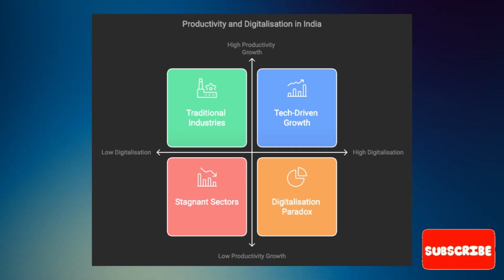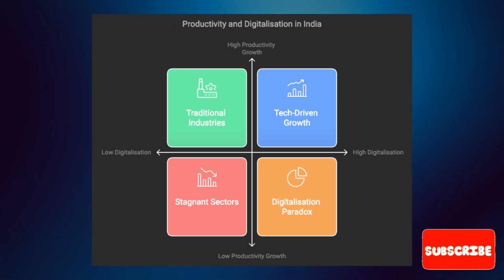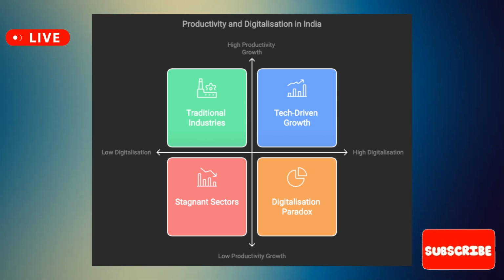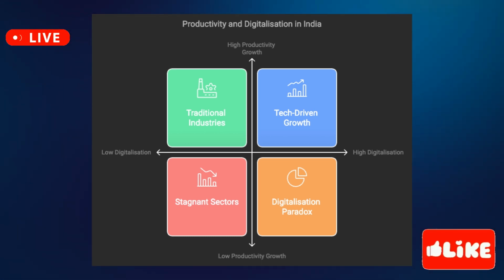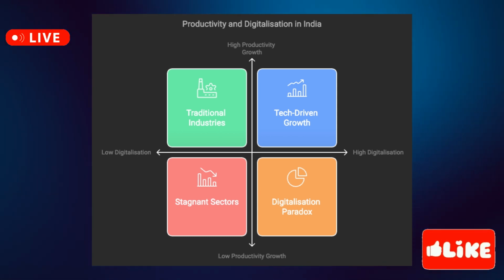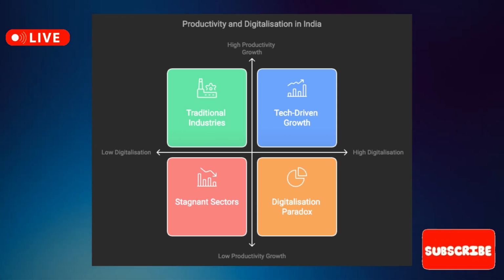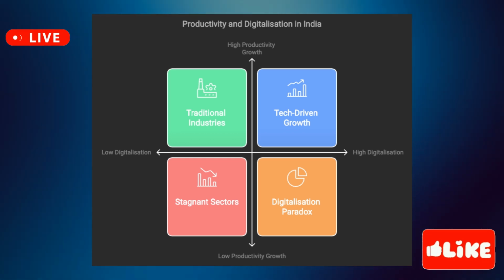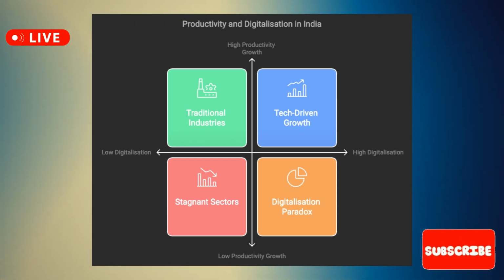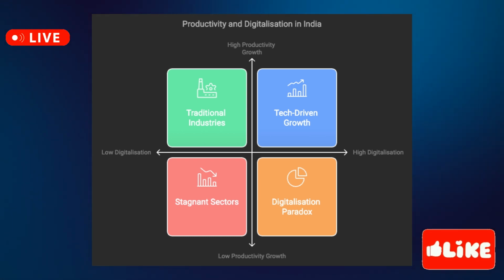Yeah, it's interesting, isn't it? It is. It's like maybe the initial wave of digitalization brought these huge productivity gains, but then for some reason those gains just kind of plateaued in recent years. It really makes you wonder if there's some kind of lag effect. Yeah. Maybe it takes businesses longer to adapt to these new technologies and figure out how to use them effectively. That's definitely one possibility. But the article also explores other potential explanations, right?